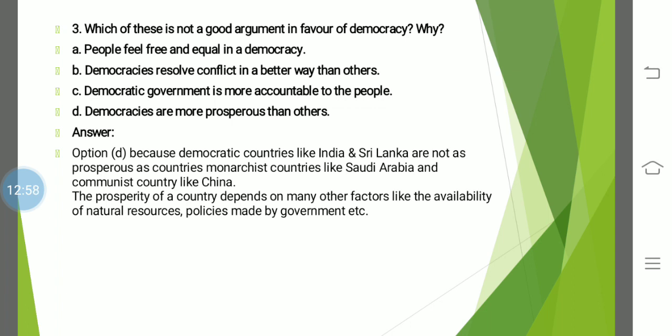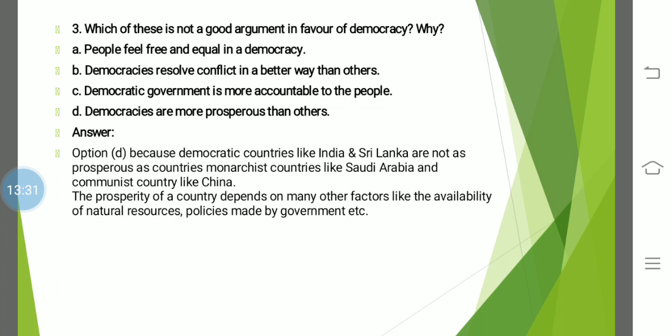But we can say we are prosperous when our economy is increasing, our GDP is increasing, right? Also, the prosperity of a country depends on many other factors, like natural resources, what kind of policies there are, how developed the people are, how happy the people are. So there are so many factors to be considered before claiming that democracy makes everything prosperous.